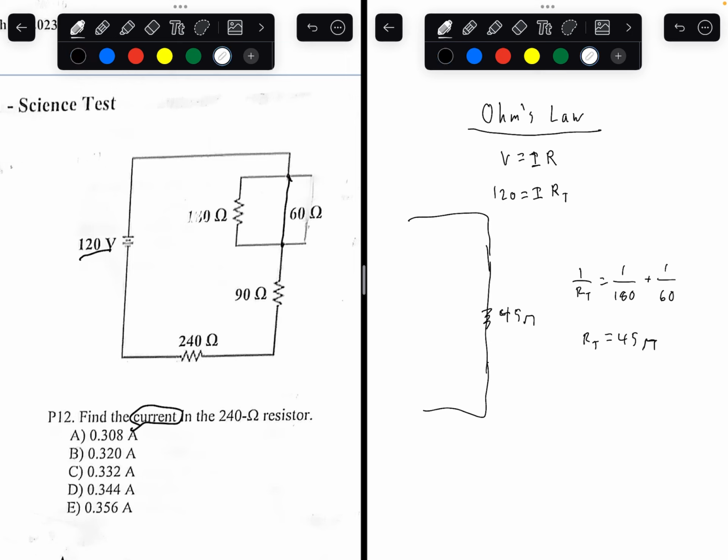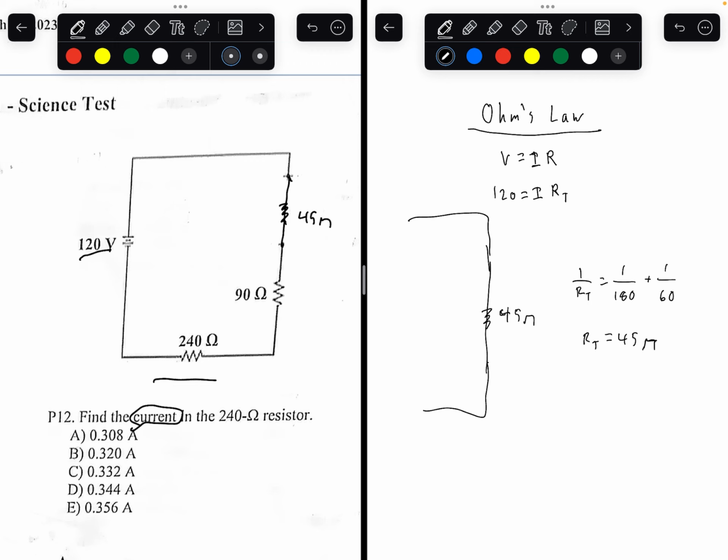Let's increase the width of this pen. So this is a 45 ohm resistor.